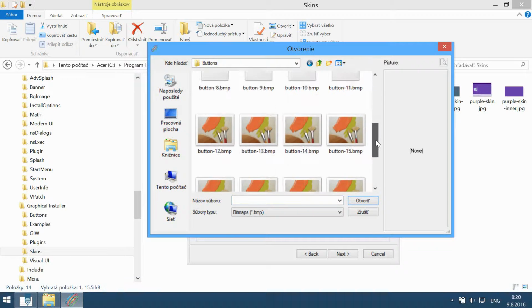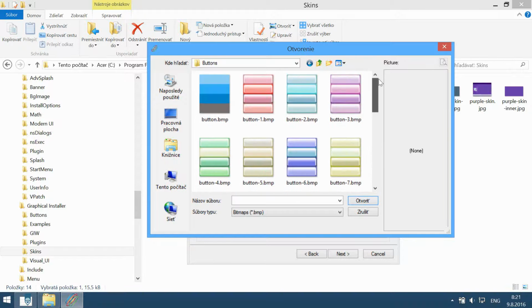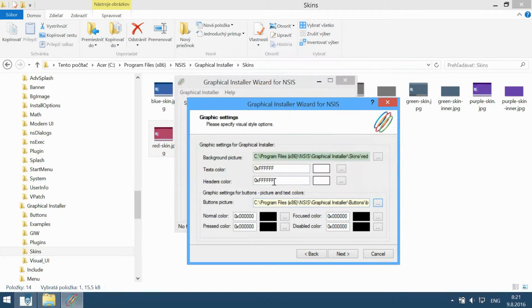There are many buttons already pre-created, so choose this one, red.